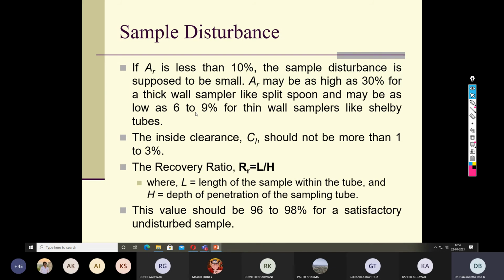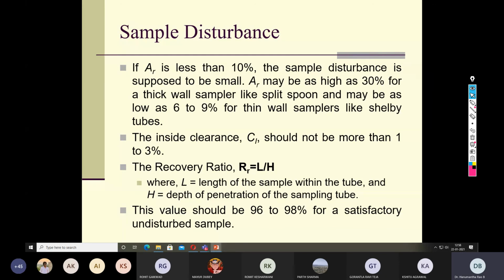And if you want the least disturbed soil sample, then you should go for the thin wall sampler, not the thick wall sampler. But for every kind of soil, we cannot go for the thin wall sampler. So it also depends on the type of the soil mass. Depending upon the soil, we should go for thick wall or thin wall.